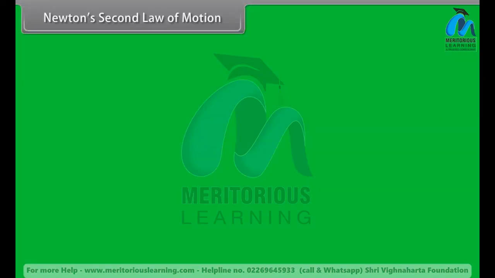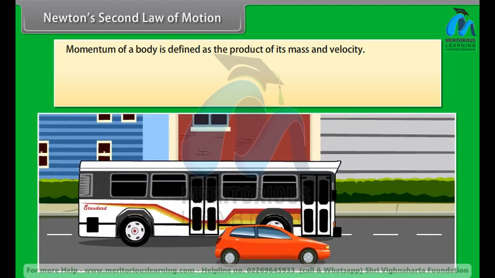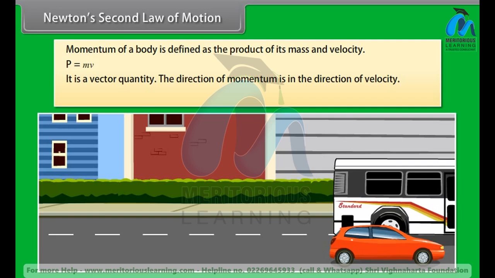Newton's second law of motion. First of all, we will talk about momentum. Momentum of a body is defined as the product of its mass and velocity. p is equal to m into v. It is a vector quantity. The direction of momentum is in the direction of velocity. Its SI unit is kilogram meter per second.